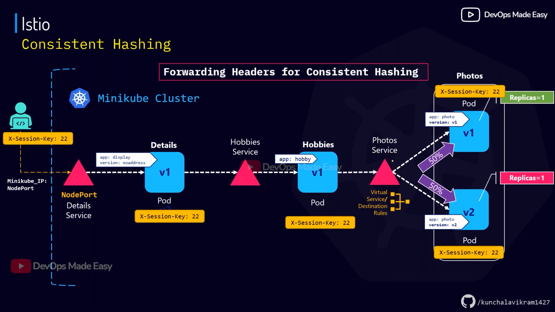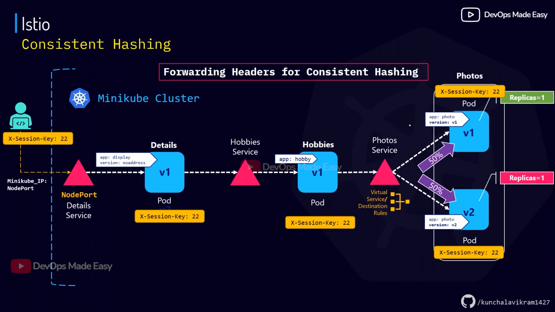So what is the usual way of traffic management here? Whenever the hobbies microservice talks to the photos microservice, it contacts the photos service, and then the service will load balance the request, right? That means there are 5 instances of v1 and 5 instances of v2, a total of 10 instances of the photos service. So 50% of the traffic will go to v1 and 50% will go to v2.